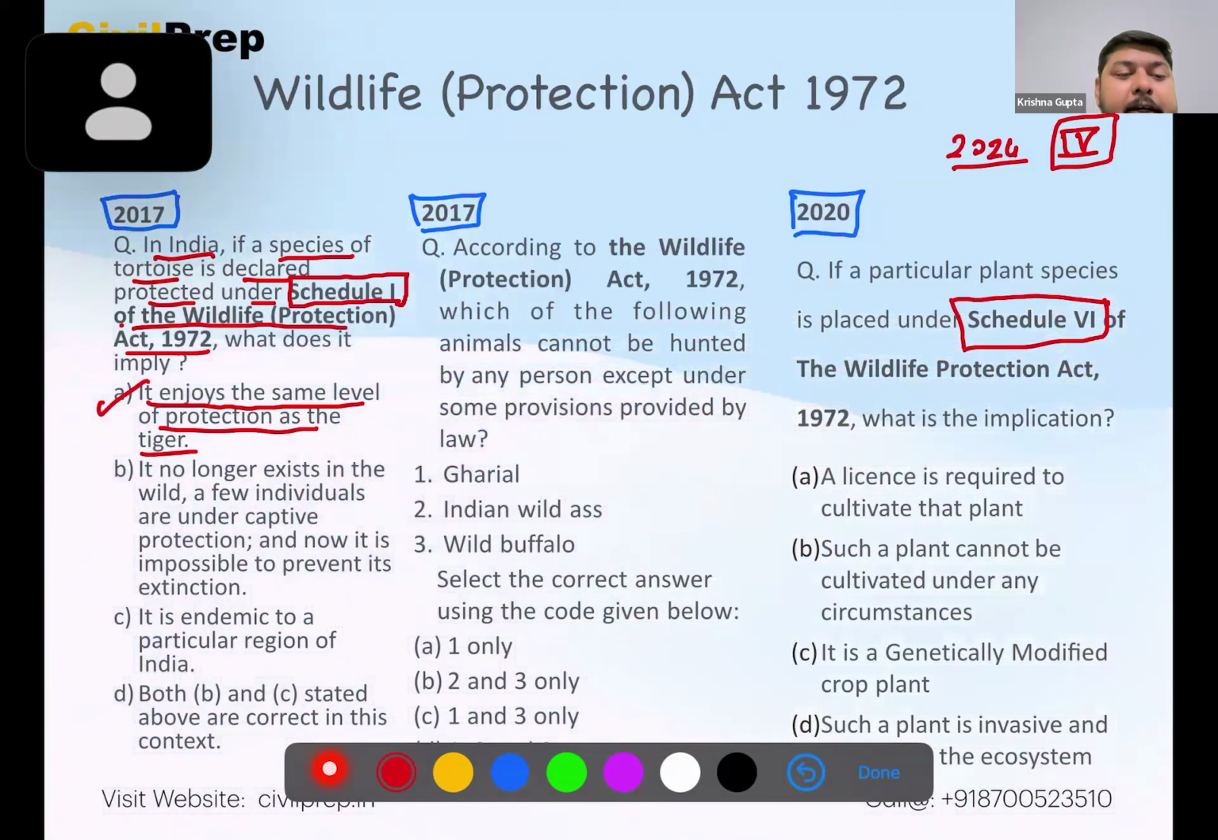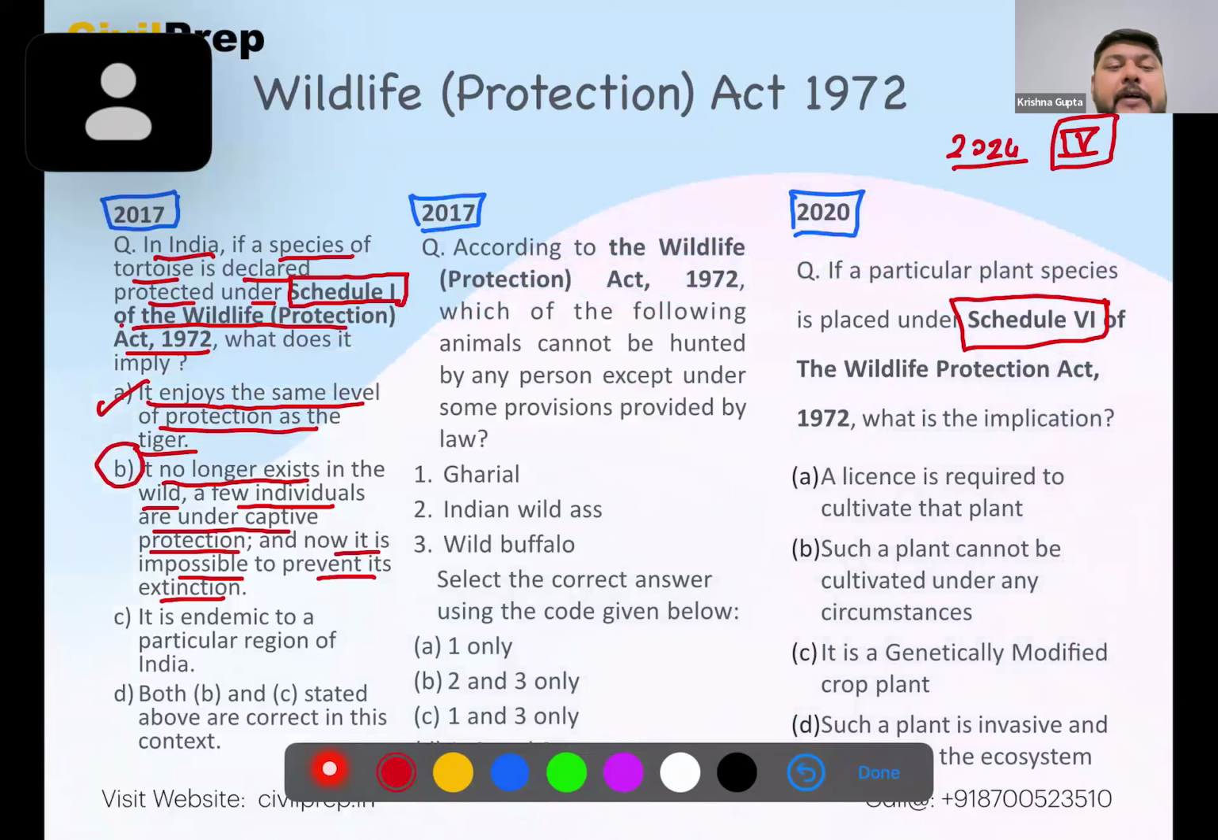Now, looking at the second option, it no longer exists in the wild. A few individuals are under captive protection and now it is impossible to prevent its extinction. Now, we'll look at this statement. There is a kind of protection which is given to it, but extinction in the wild or extinction in captive breeding is not provided for in the Schedule 1. So this is not a correct statement.